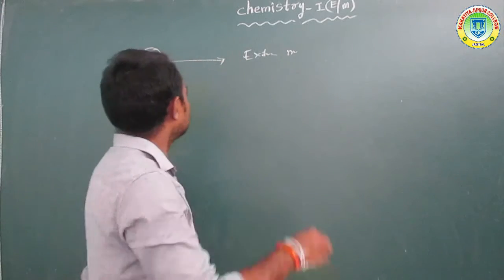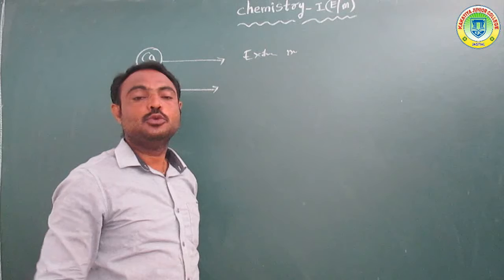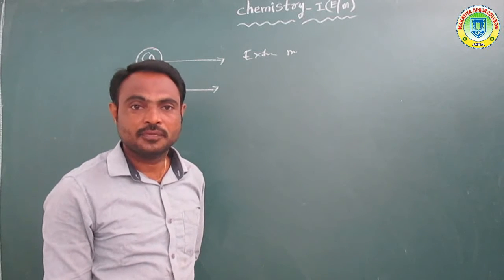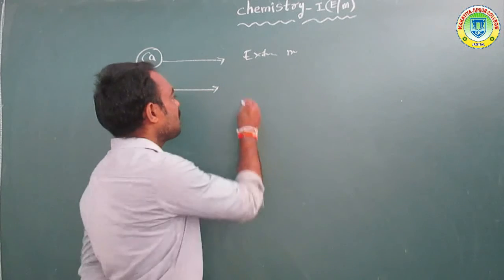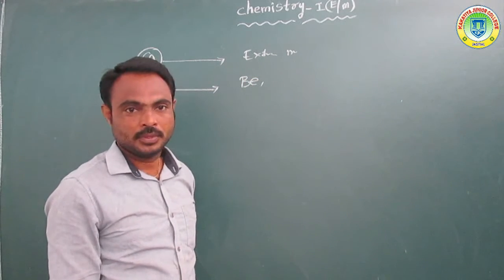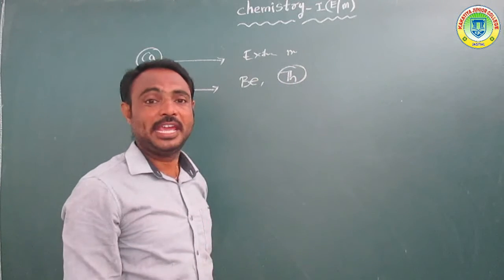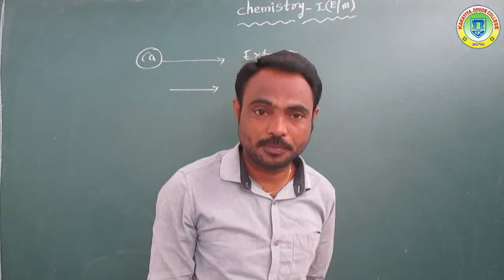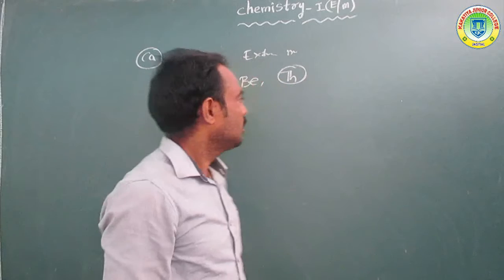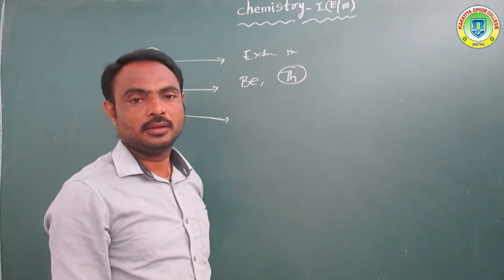Okay, next, calcium is mainly used for the preparation of some metals. Which type of metals? Beryllium, and it is also used for the preparation of thorium, Th, thorium. Okay, so there are a number of calcium compounds.